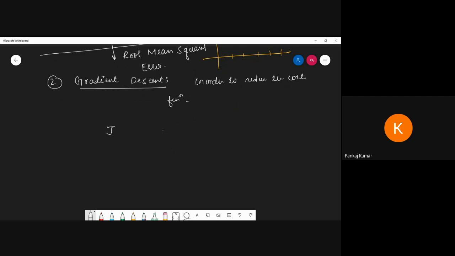J, the cost function, of theta 0 comma theta 1, equals 1 divided by 2m, the summation from i equal to 1 to m, of h of theta of x of i minus y of i, the whole square.